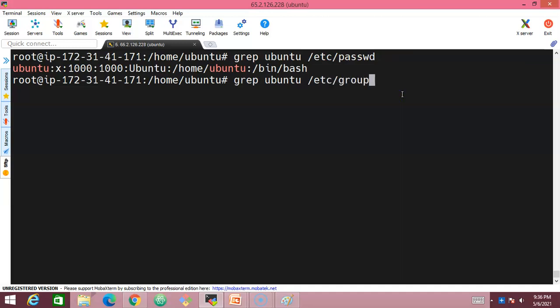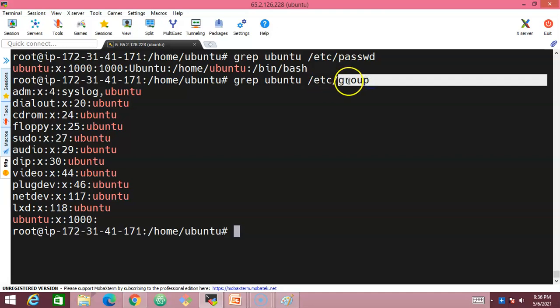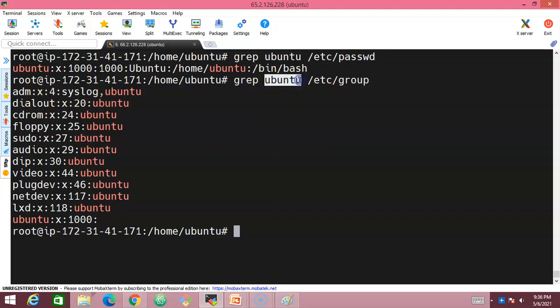/etc/group, and press enter. So look at this. Now Ubuntu is available in so many lines, and the entire line is being printed. Wherever this keyword is matching, the entire line is going to be printed, and we have searched inside a file called group, etc/group. Inside this file, this is nothing but the list of the groups that we have. So inside this particular file, we have searched for the keyword Ubuntu.